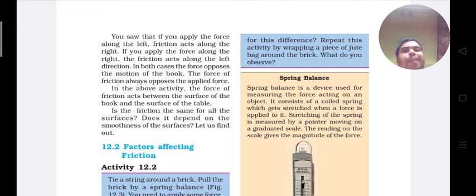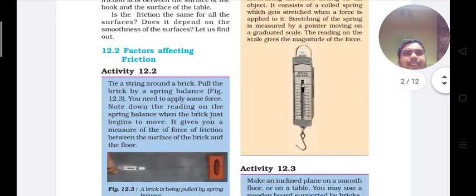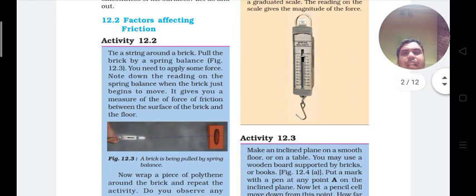Now, dependency of friction on the nature of the two surfaces. Friction depends on the smoothness or roughness of the two surfaces which are in contact with each other.